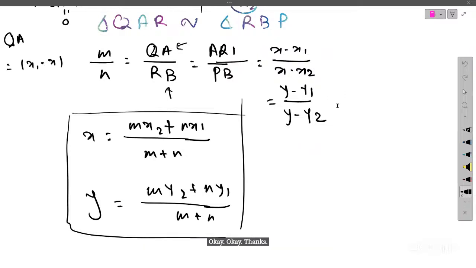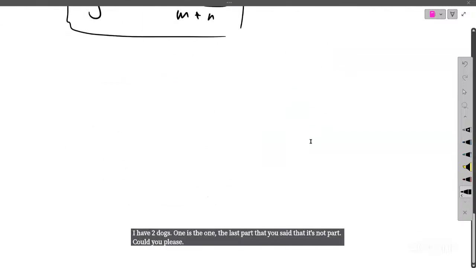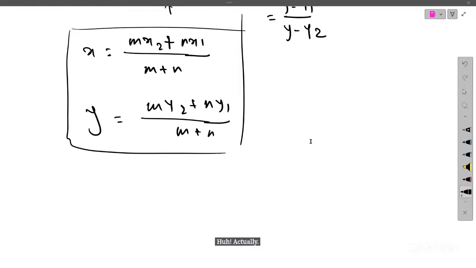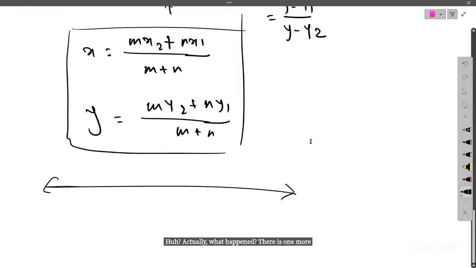Yes, Hari. Hi, I have two doubts. One is the last part that you said, that it's not part of the syllabus. Could you please repeat that extension part? See, actually there is one more section formula, I mean, they call it a section formula.